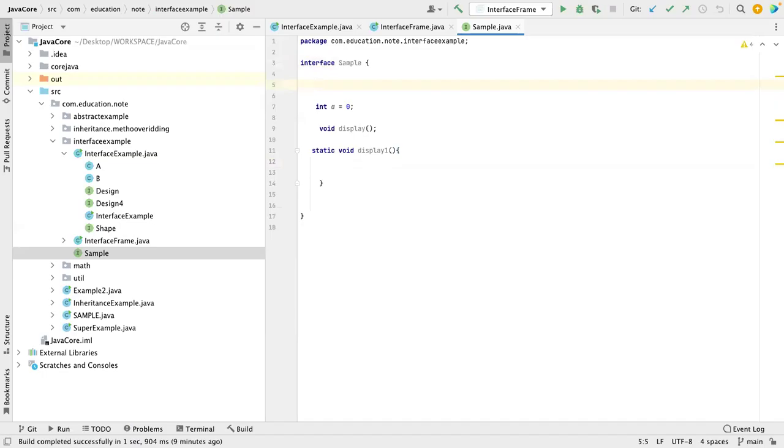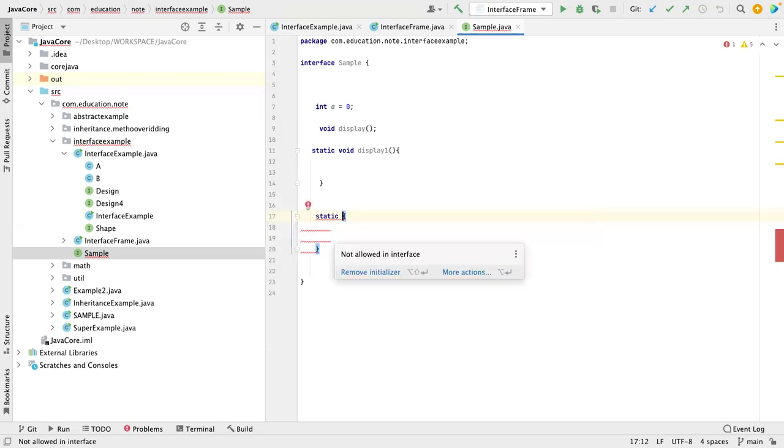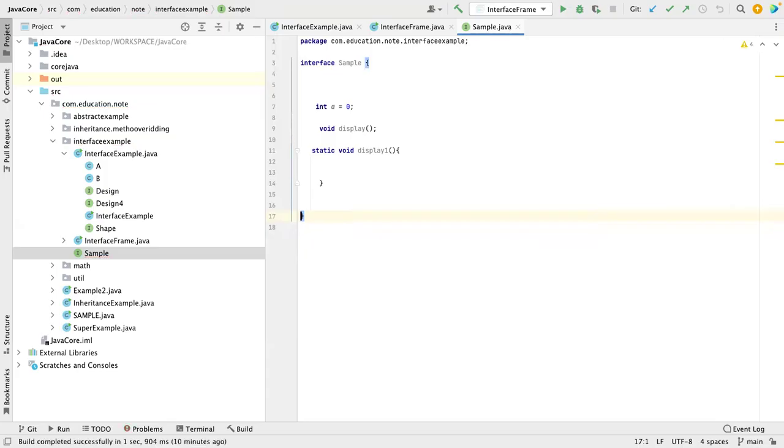One more thing. You remember the blocks, right? Let me define a block. So this is a static block, right? Inside interface it says remove initializer. So inside interface, we cannot have blocks. You remember? But in abstract class, we can have blocks. Clear?